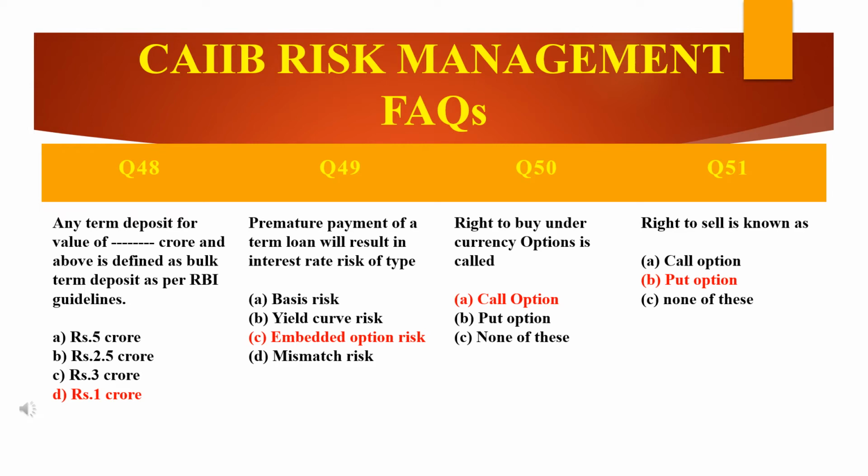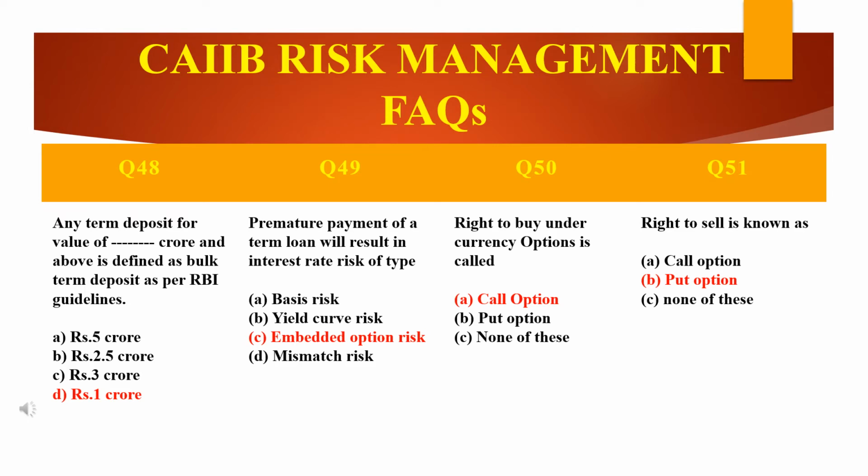The D, that is rupees 1 crore. So why is the answer D? Any deposit of value rupees 1 crore or above is considered as bulk deposit. Therefore any term deposit for value of 1 crore and above is defined as bulk term deposit as per RBI guidelines. Thus the answer is D, rupees 1 crore.